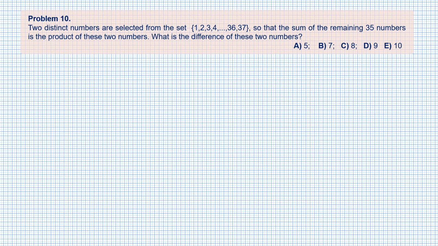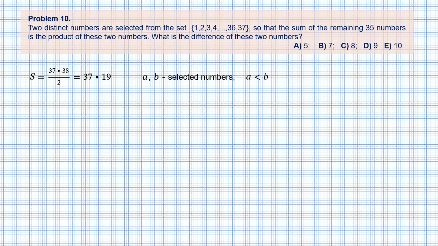The sum of all elements in the set is the sum of the starting 37 natural numbers, and we know very well how to compute the sum. The sum S is 37 times 19, and we don't rush to multiply in case it might be unnecessary after all. A and B are the selected distinct numbers listed in increasing order. A is less than B.